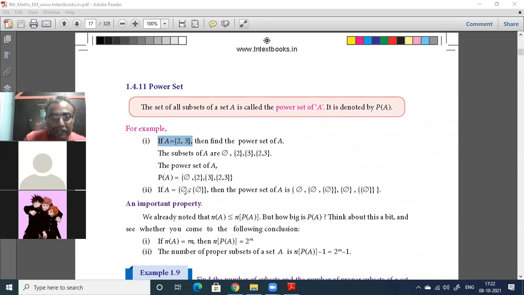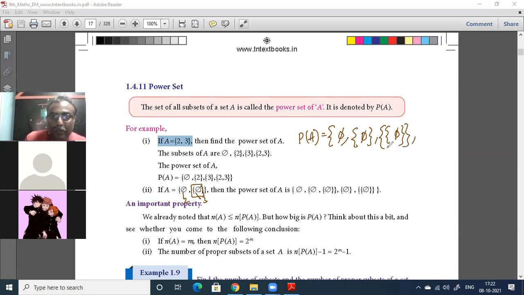If A is like this, you take this as 2, you take this as 3. In every set, the first element of the power set will be the null set. So you put that. Then this is 2. You put that within double brackets, make it a set. Like that, 3, you put that within brackets and make it a set. This whole thing is already within brackets, so you put another bracket around it and that becomes 3.